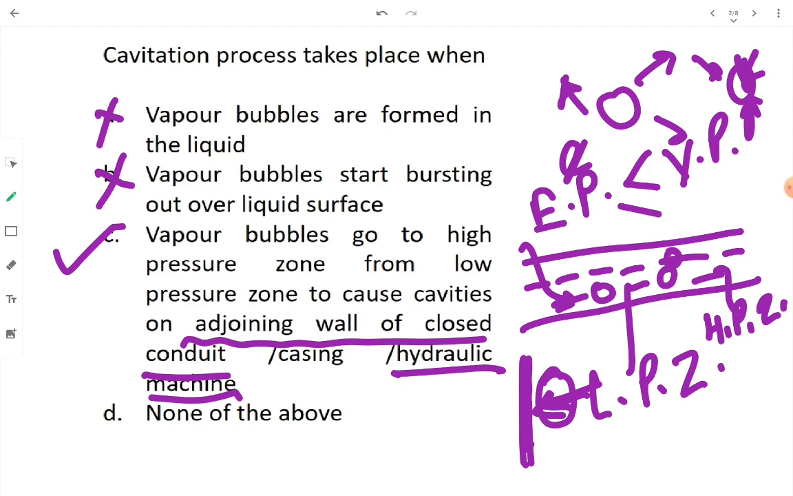The vapor bubbles are going to travel from low pressure zone to high pressure zone. Now in that high pressure zone the vapor bubbles are going to implode, and the implosion is going to cause piercing of the water jet, and these water jets are going to make their impact on the casing or inside walls of the hydraulic machine, which will get pitted. This is how the whole scenario of cavitation takes place. Okay, enough. Let's go to the next question.